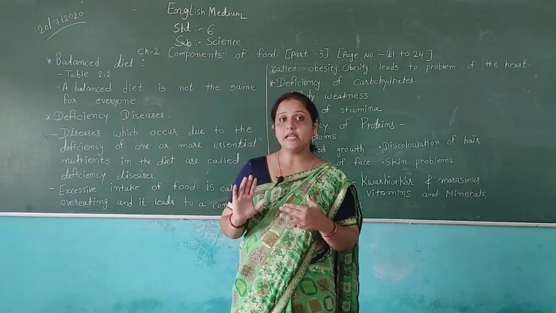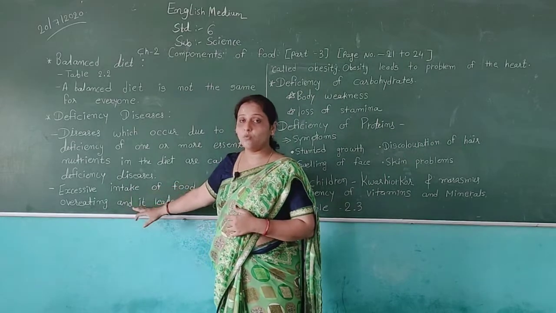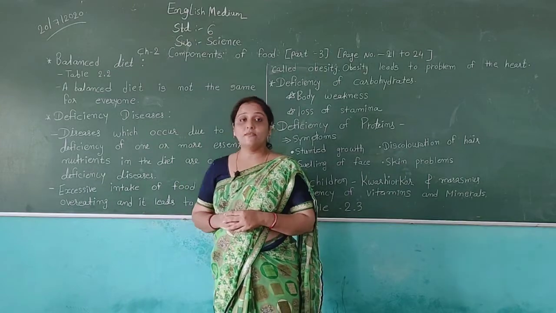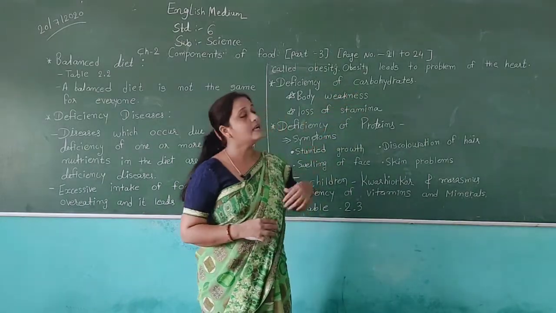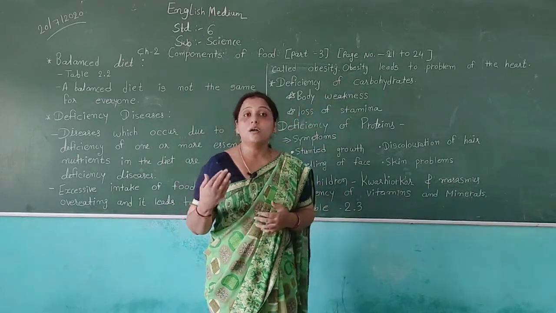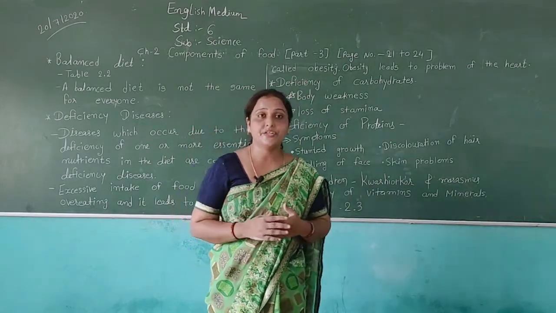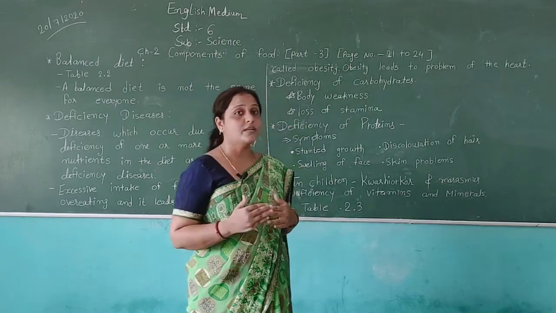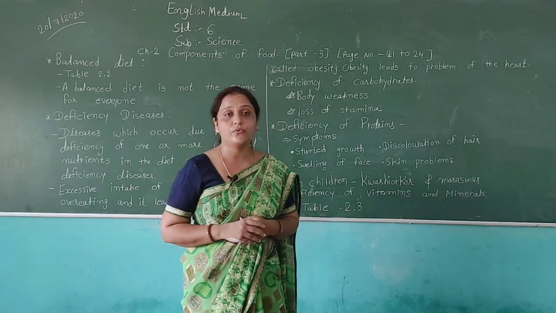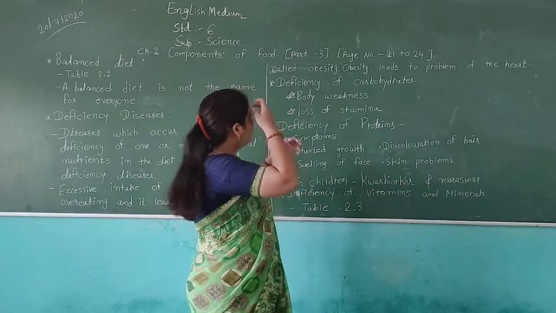So always eat food in limit. Never take excessive food. If we eat excessive food, then we will suffer from obesity, and obesity leads to problems of the heart, and it also affects other parts of our body. So always eat in limit. If we want a healthy body, then always eat food in limit, and do not take excessive food in our lunch or dinner.